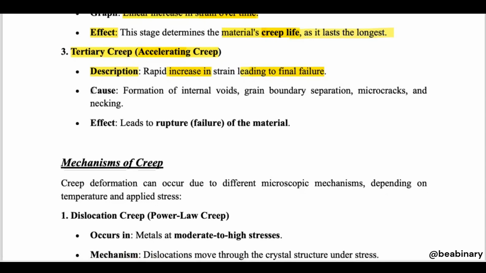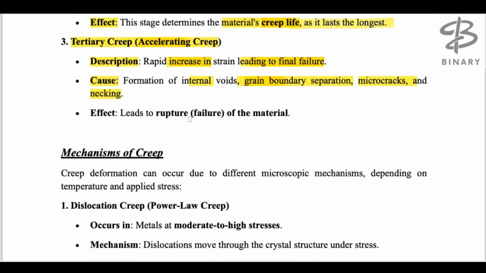So what are the causes? What is the reason? The formation of internal voids and grain boundary separations. I have already explained in the first unit what grain boundary separation is, what the formation of internal voids is, and more. Micro cracks and necking. These are the causes of tertiary creep.